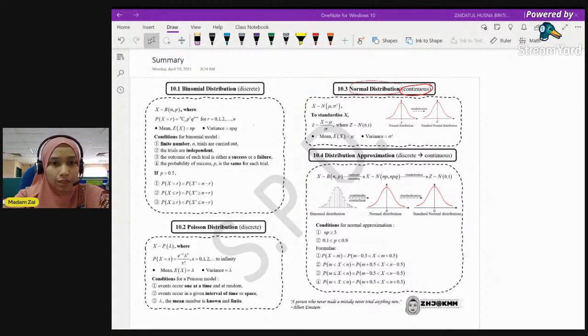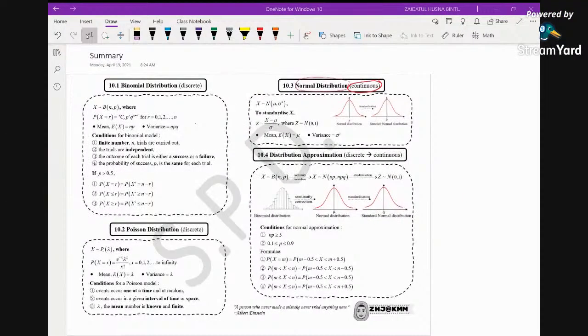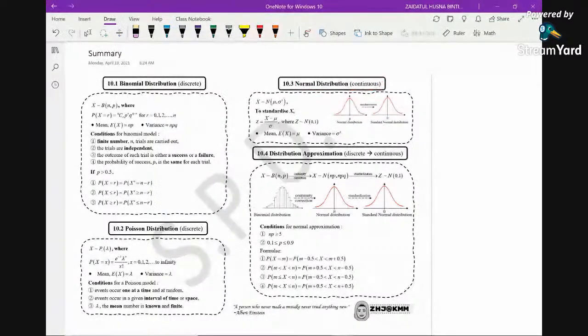Again, if you have any problems or anything to ask, or if you need further explanation, particularly based on this topic, you can just ask in the live chat. Now let's begin our discussion. This is basically the summary of topic 10 that you already have and already printed out. I hope this can be a help to you whenever you need to solve problems on this topic.